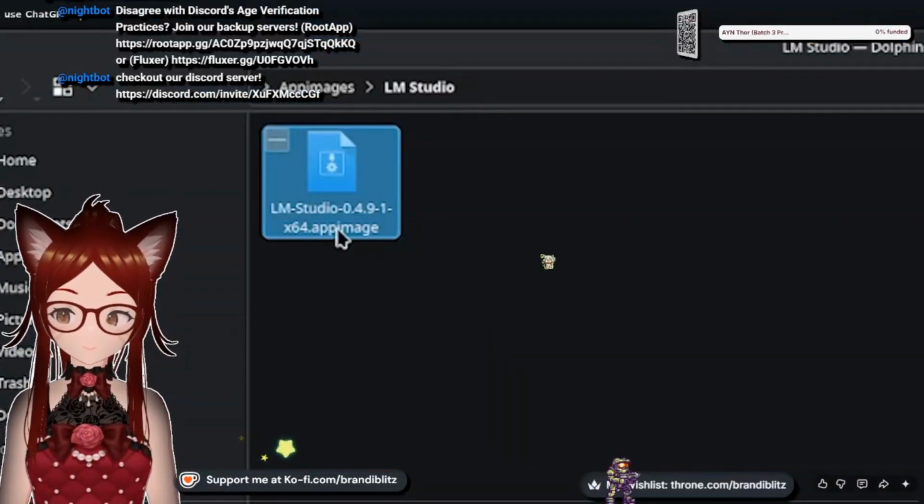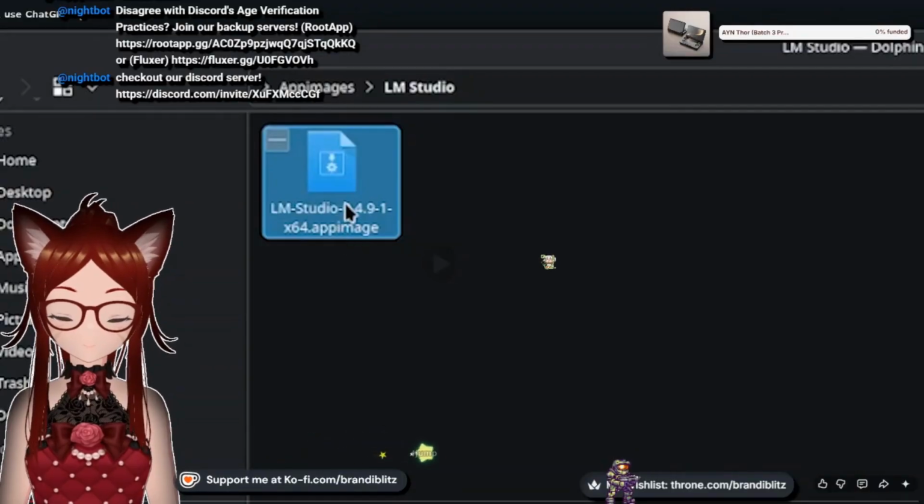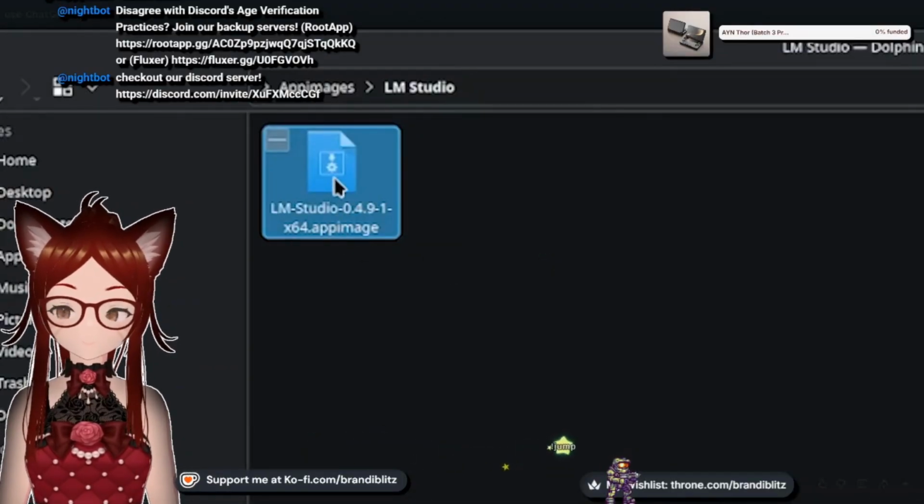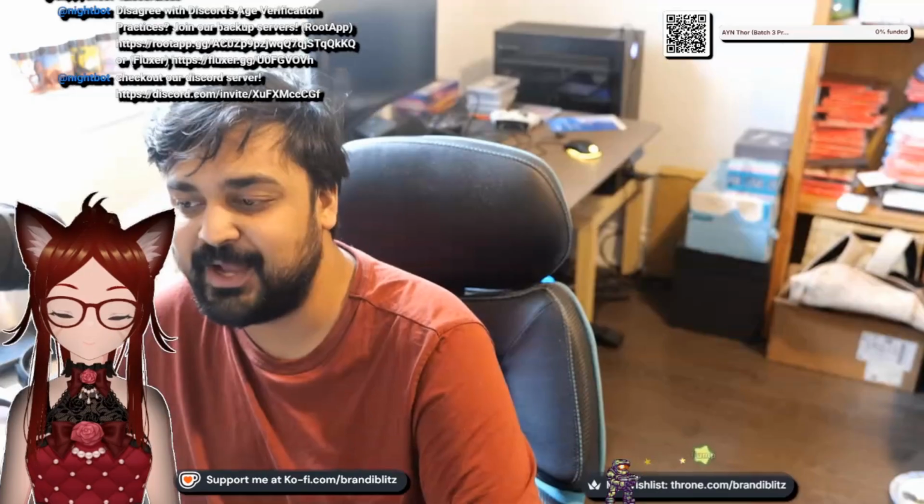So on Linux, I can install this app. Hold on real quick. LM Studio. AppImage, basically this one single file, about 1 GB in size. Right click, run that, and boom, Bob's your uncle, here it is.